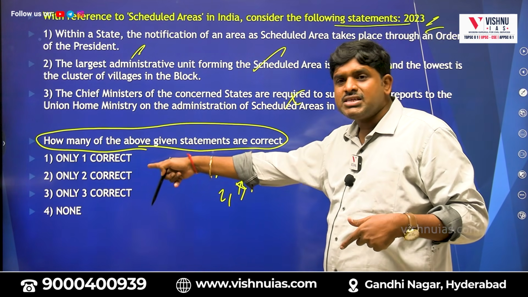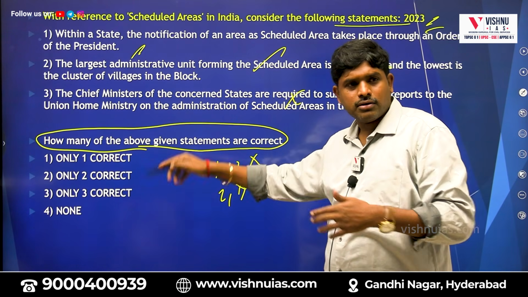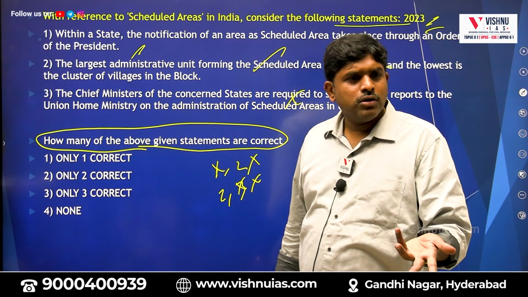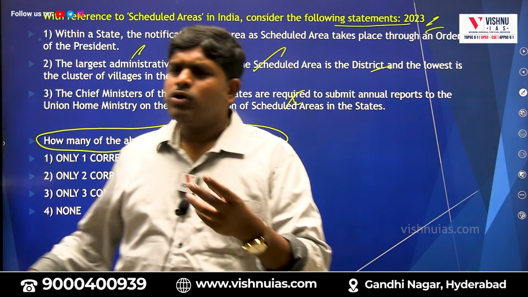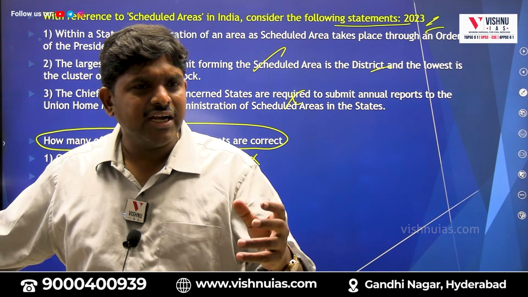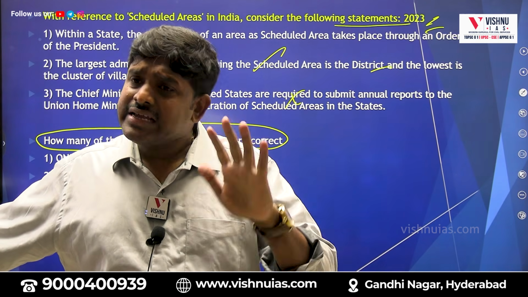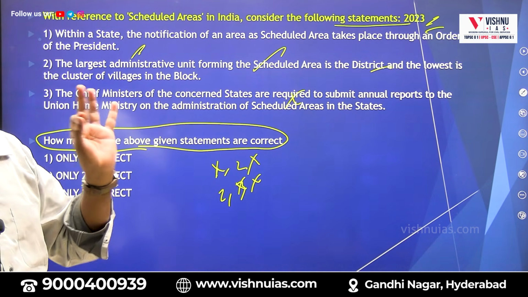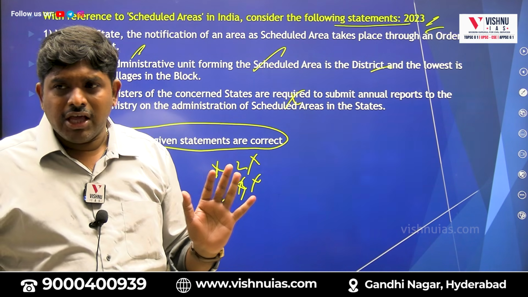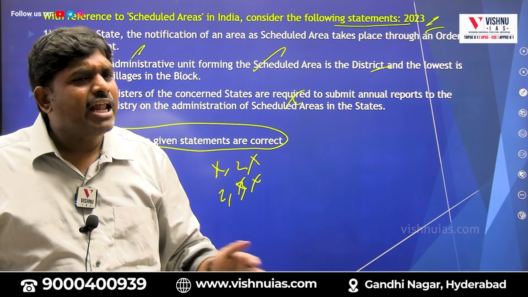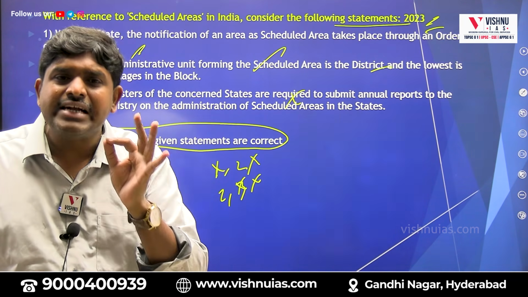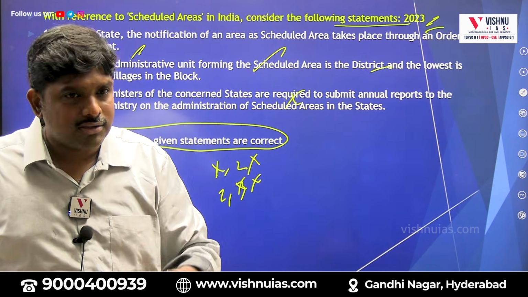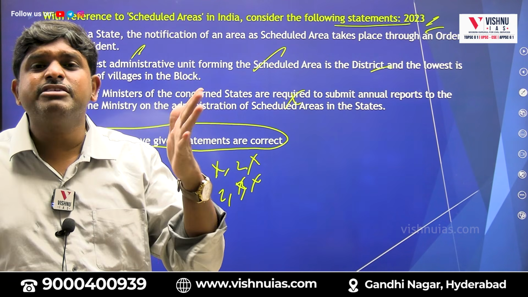This we can do. But UPSC is asking like this: only 1 is correct, or 2 is correct, or 3 are correct. Then what is the answer here? If you know, it is correct. If you don't know, don't believe in elimination methods. Don't believe in shortcuts. There are no shortcuts. We should develop the content. Yes, once upon a time, before 2022, when this type of question was not there, elimination methods worked to some extent. If you see 2023, 2024, 2025, elimination methods did not work at all. We have to focus on content. When you focus on content and understand the content, automatically you will develop the shortcuts. But if you directly remember shortcuts like in mathematics, it won't work.